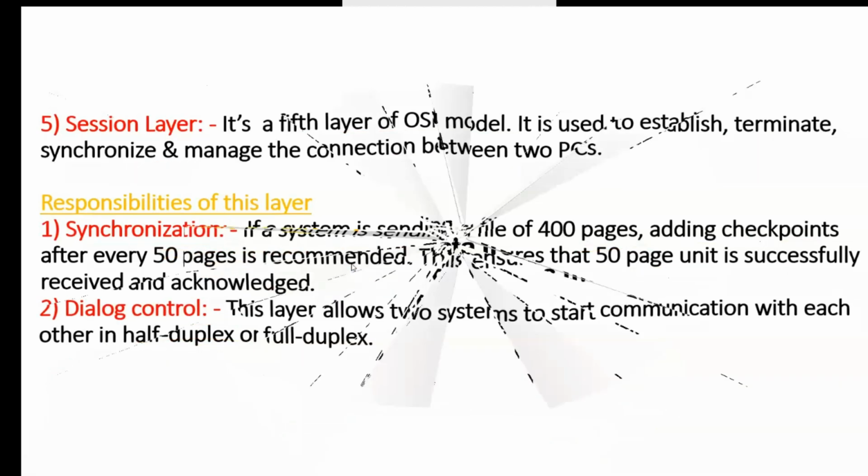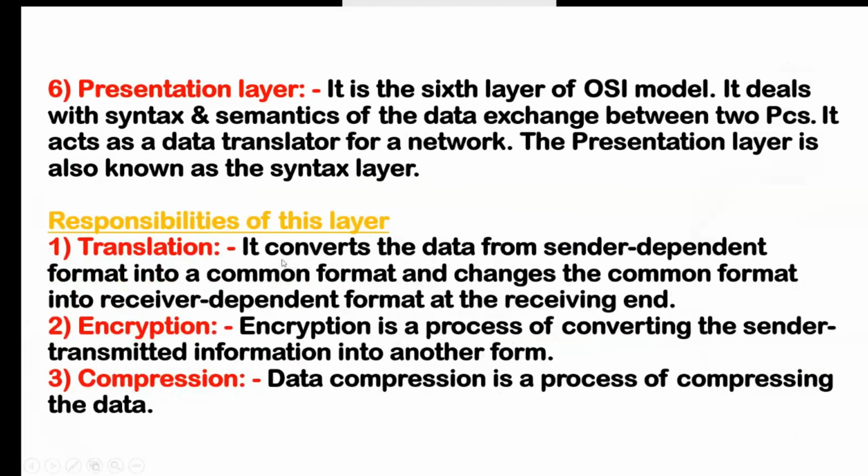Okay, so after that, next layer is presentation. So now presentation layer means what? It is the sixth layer of OSI model, and it deals with the syntax and semantics of the data between two systems. So that means it deals with syntax and semantics. Syntax and semantics means what? If we take the example of any application, because that is a software layer, so if we take the example of any software, in software we have two things.